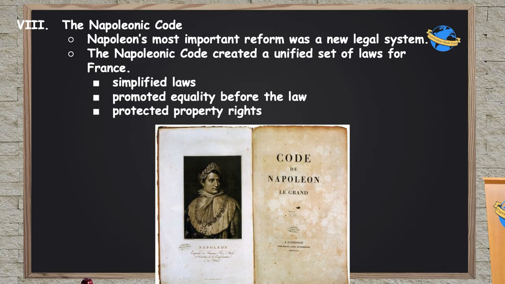And as complete dictator, he created what was known as the Napoleonic Code, Napoleon's most important reform, the legal system. So he went through all the laws and he kind of straightened them out, much like Justinian did in the Byzantine Empire, 1,000 years earlier. So he simplified the laws, made them more straightforward, promoted equality before the law, so no longer would nobles be treated differently than people lower on the social hierarchy, and he made sure that property rights would be protected so that the middle-class bourgeois, the wealthy merchants, they could keep doing business as usual and make money for themselves.